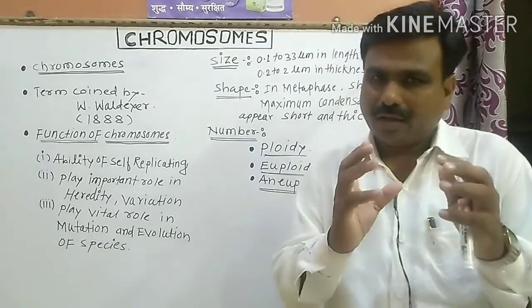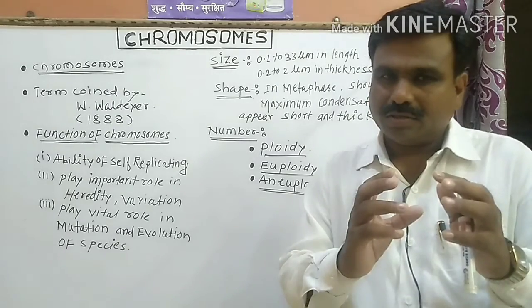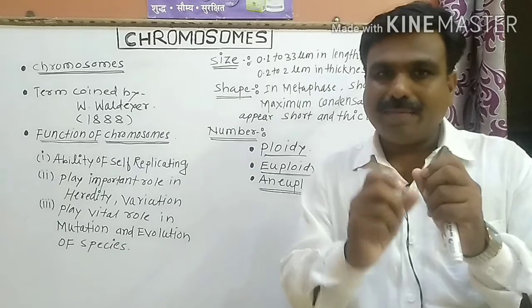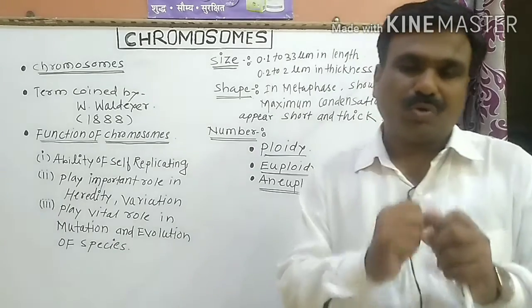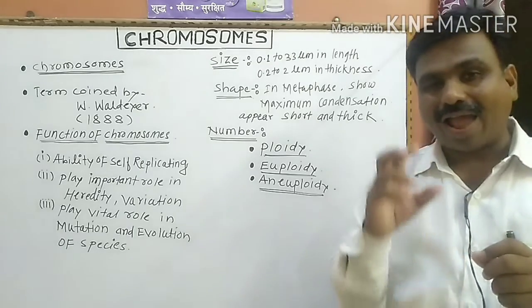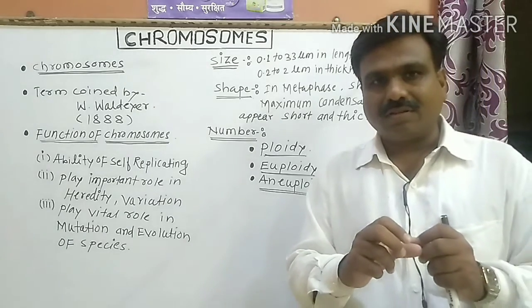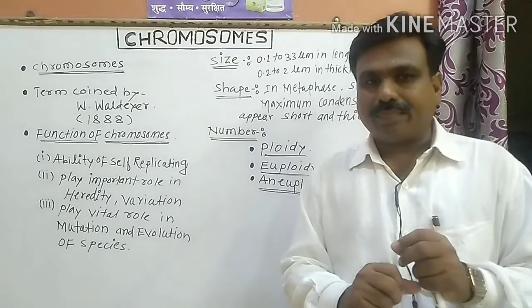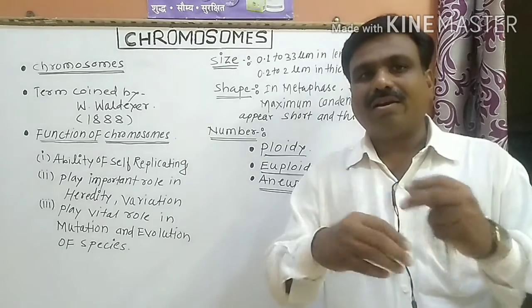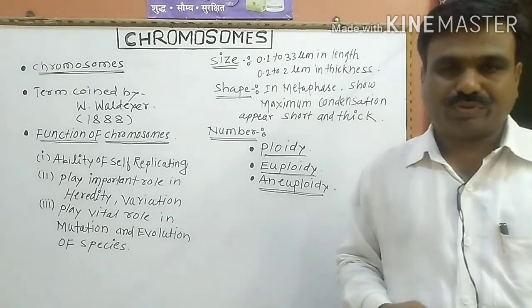You know that each nucleus has highly packed DNA molecules, and this DNA molecule is highly packed, highly condensed, highly coiled, to make the highly condensed chromosomes.